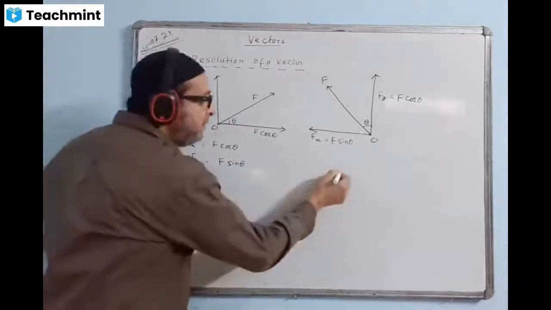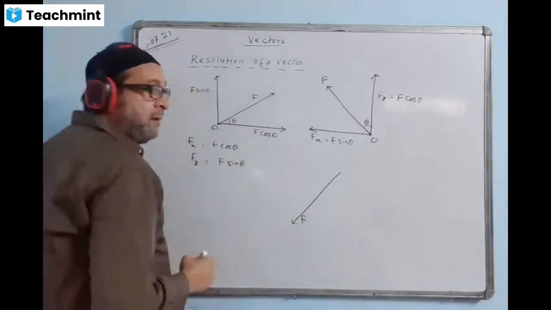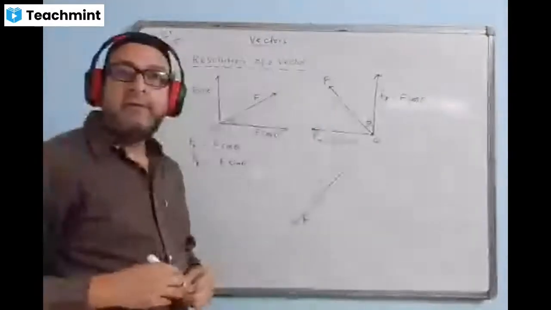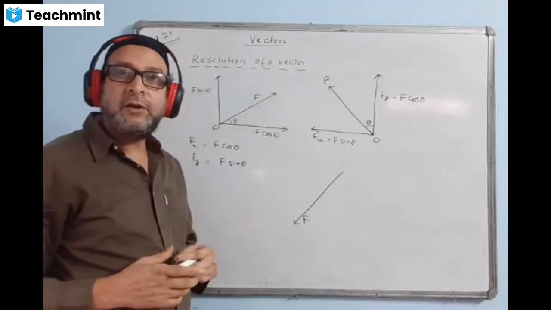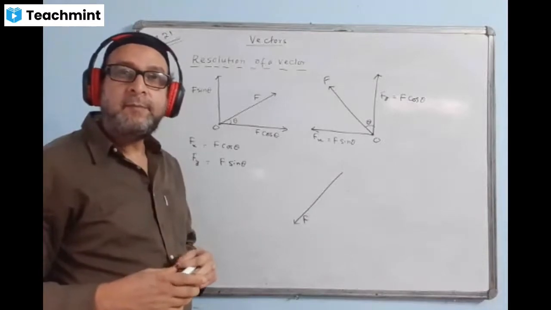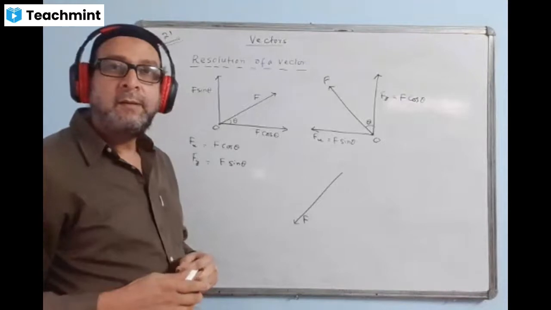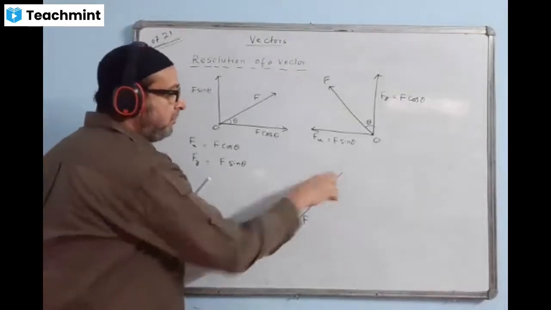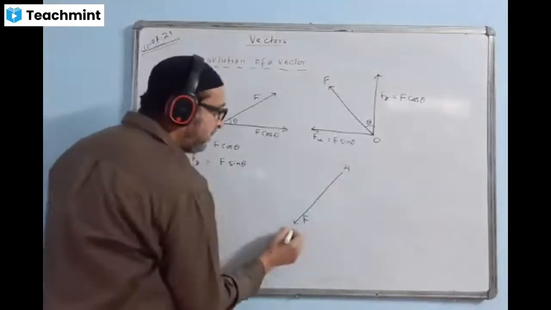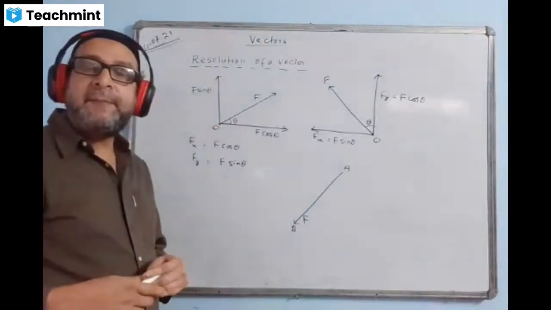Similarly, I am having a force acting in this direction, force F. Where can we break, at the origin or at the end? Origin. I mark the point A and I mark the point B. At which point should I break, at A or at B?